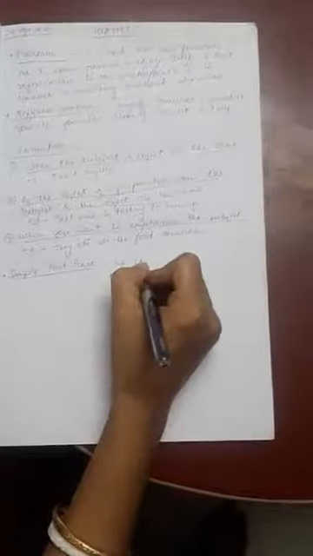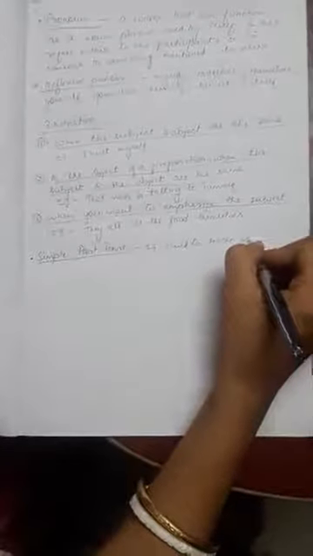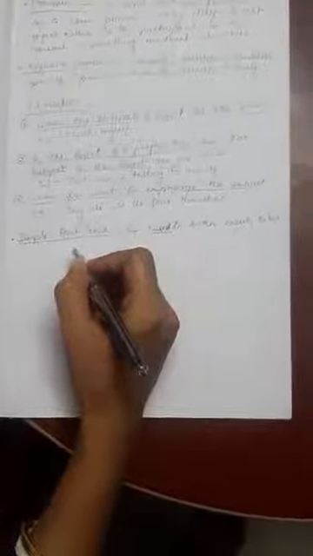For example, I used to listen eagerly to her. So used is the simple past tense here. Similarly, another example: my grandmother loved to narrate the story when I was young. So here loved, L-O-V-E-D, is a simple past tense.